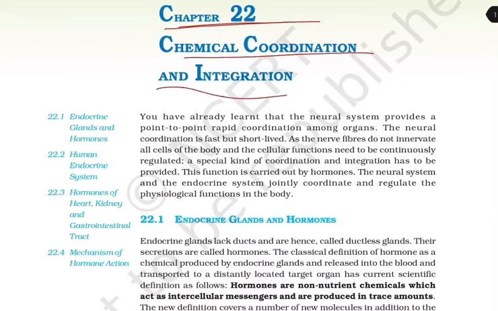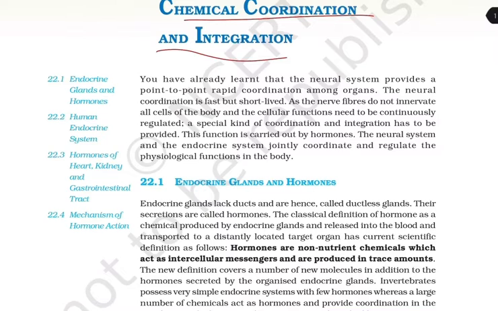Chemical coordination and integration. In this chapter, we will read about the endocrine glands and the hormones, the human endocrine system, hormones of the heart, kidney, and the gastrointestinal tract, and the mechanism of hormone action.